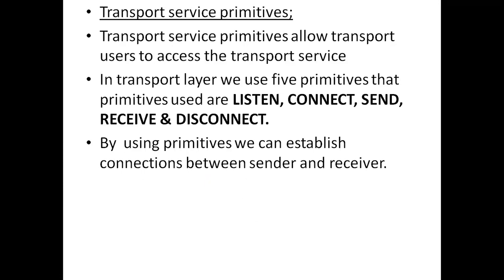What are the transport service primitives? The transport service primitives allow the users to access the transport service. Whatever services are provided by the transport layer are accessible to the users with the help of service primitives. There are a total of 5 service primitives: listen, connect, send, receive, and disconnect. These are the 5 service primitives. I will explain them in detail.